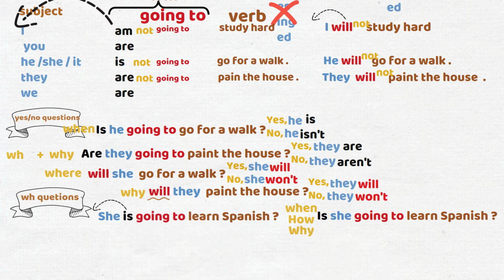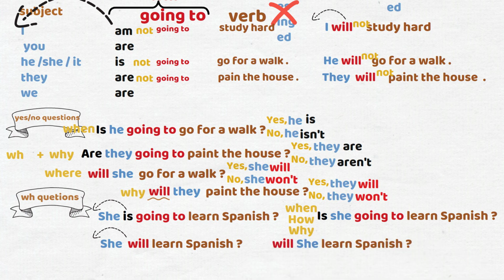For will, it's going to be the same. She will learn Spanish. So take will to the beginning. Will she learn Spanish? Then we add the WH word. Why will she learn Spanish? Or when will she learn Spanish? Or any other WH word.